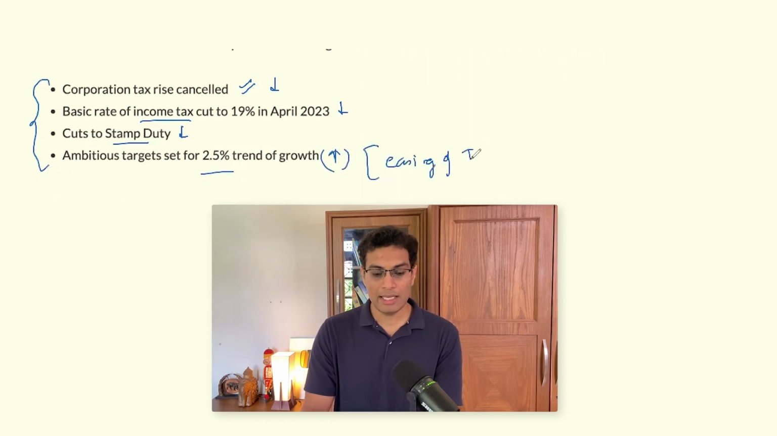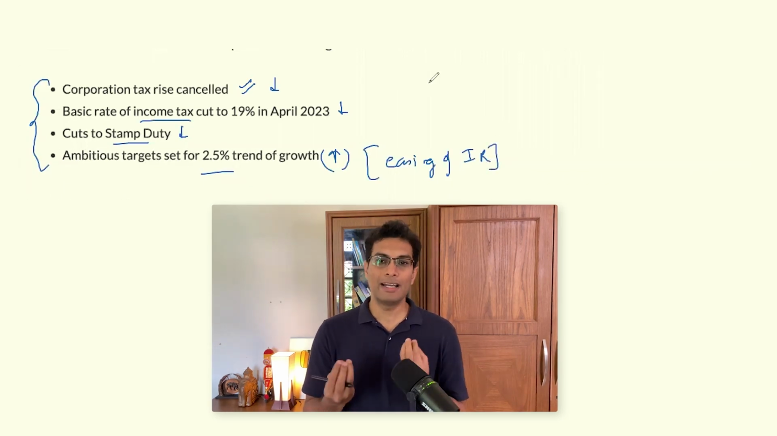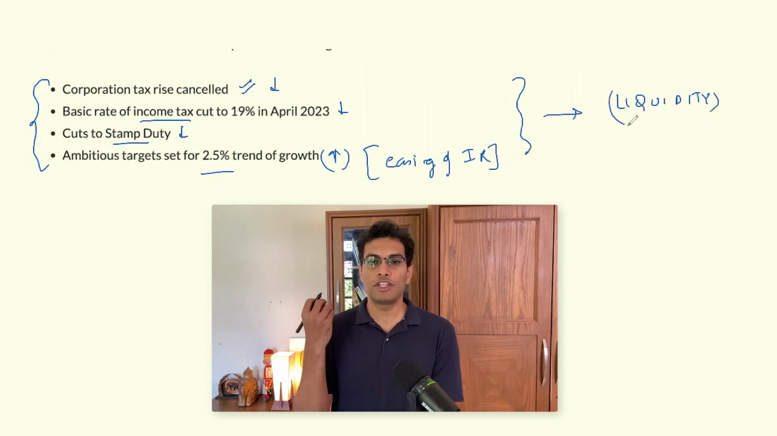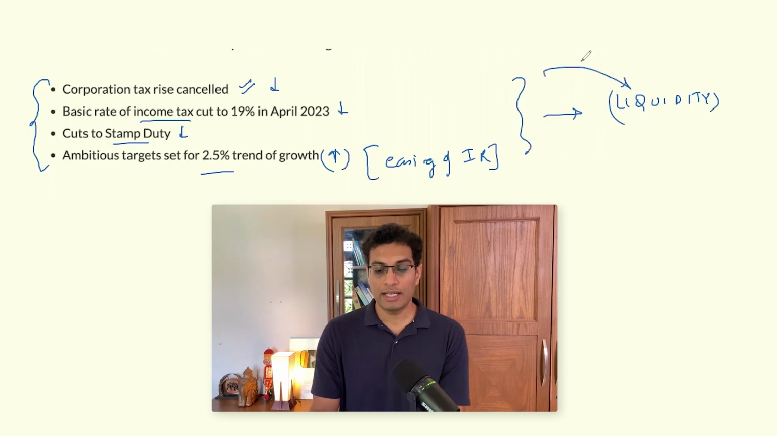This was basically the easing of the interest rate. Let me help you understand the economics and finance behind it: by making all these 4 moves, what was Liz Truss trying to do? She was simply trying to increase the liquidity in the market.